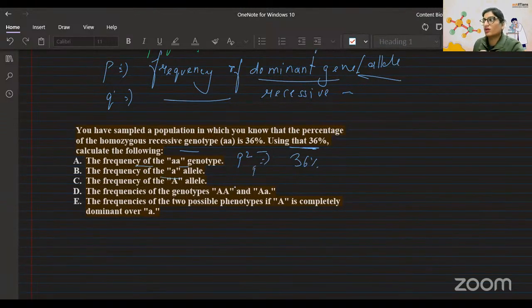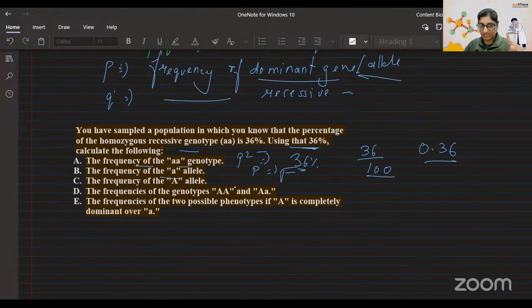So A will be what? P. They are talking about a single gene. So now you have to just take the square root. By the way, there's one more thing I want to tell you. If it is 36%, you have to write it as 36 by 100, so the value will be 0.36. Out of 100% this is 36%, but when we say out of 1, it will be 0.36 by definition.